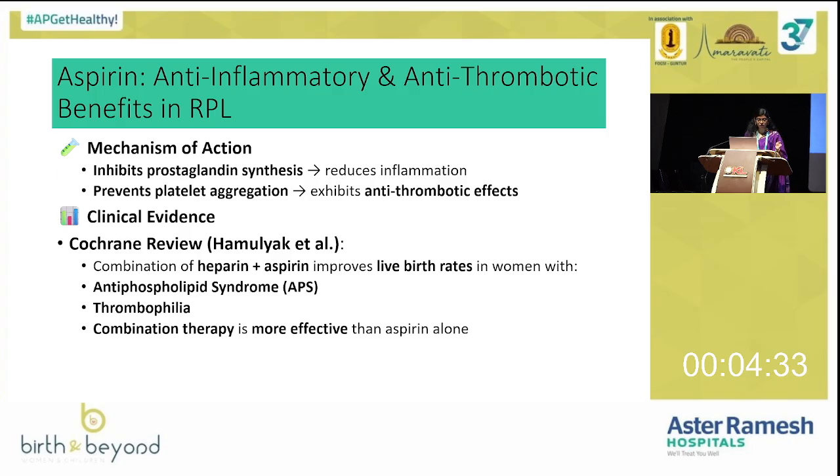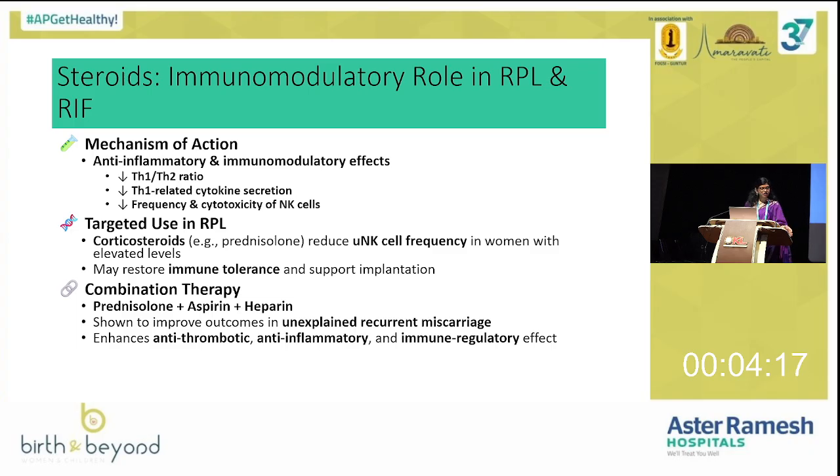The Cochrane review also says that the combination of heparin and aspirin improves live birth rates in patients with APLA and thrombophilias. So combination therapy is more effective than aspirin alone. So please remember, you put the patient on both aspirin and heparin. Heparin 40 units subcutaneous daily. Next come the steroids.